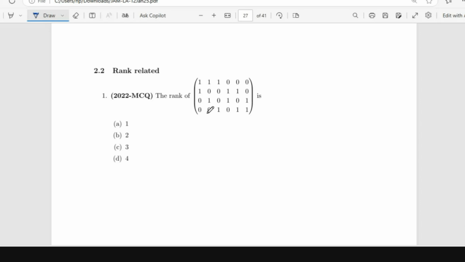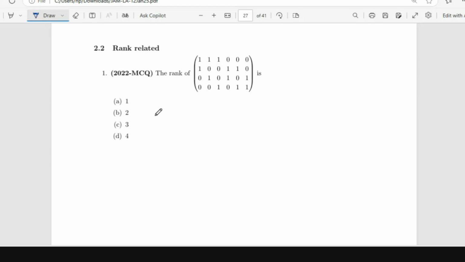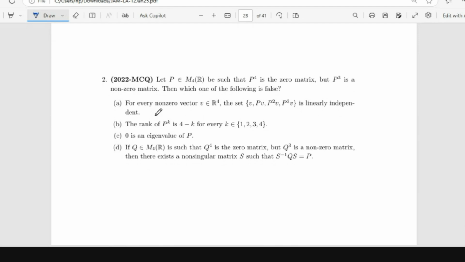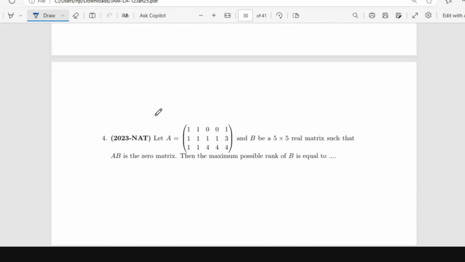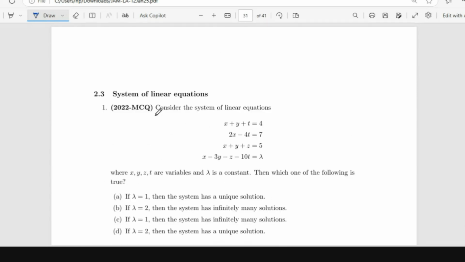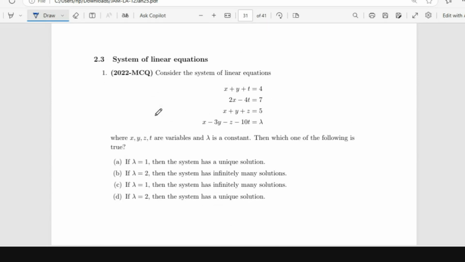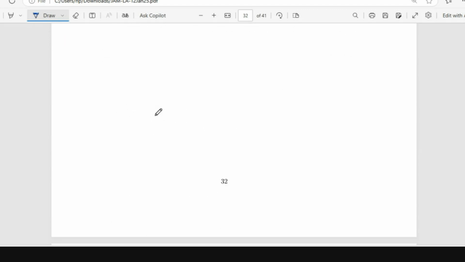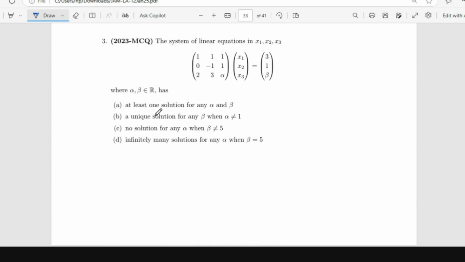So why I have split it topic wise is because if you look at these questions in terms of these topics, I've also mentioned which year and what kind of a question it was. So we will have an idea if such type of question is repeated every year and all that. There is a question on rank, things related to rank of a matrix almost every year. And then you have system of linear equations. I think there is definitely a question based on system of linear equations in every year. At least one question.